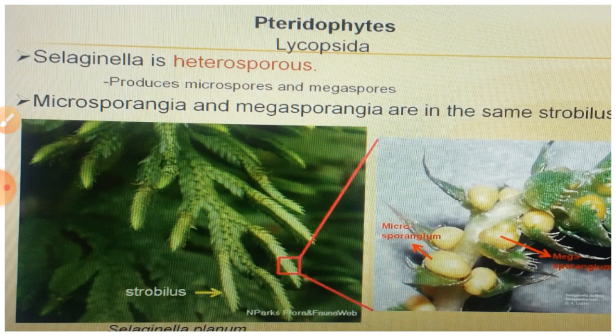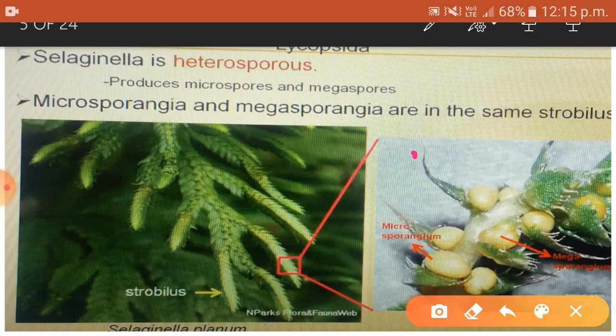Both microsporangia and megasporangia have different shapes. You can see here in this picture. Sporophylls bearing microsporangia are called microsporophylls, and sporophylls bearing megasporangia are called megasporophylls.